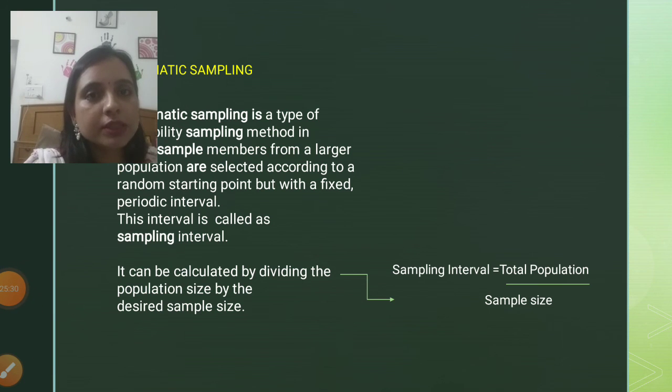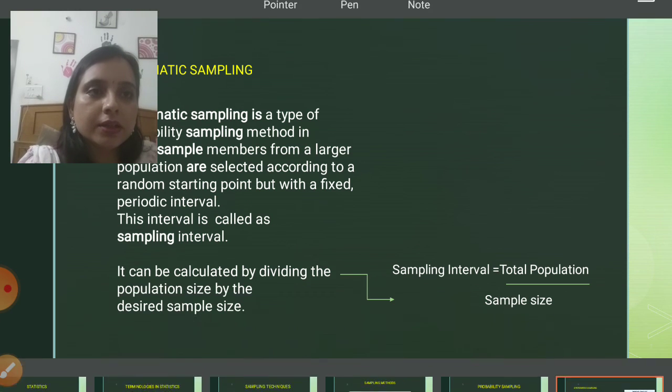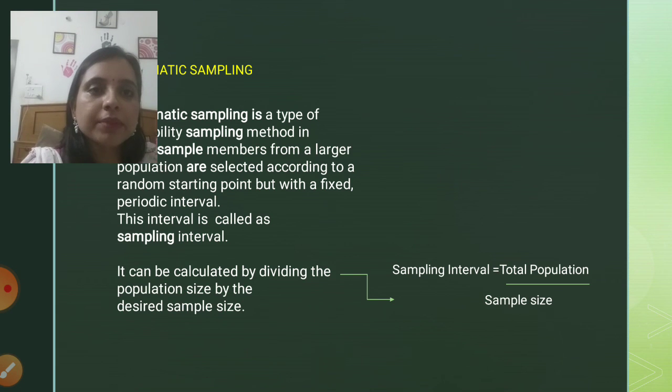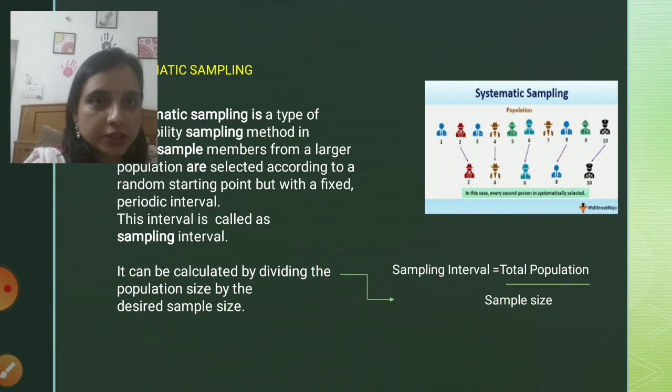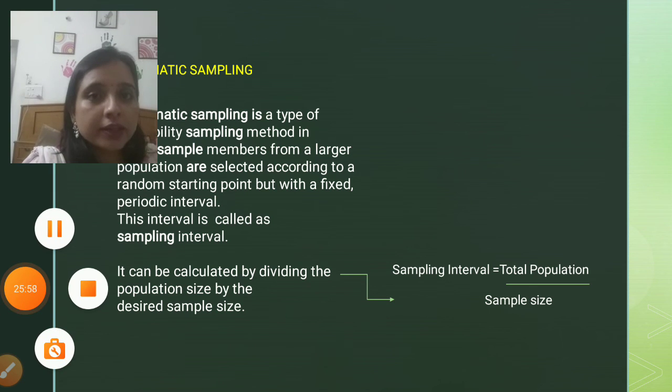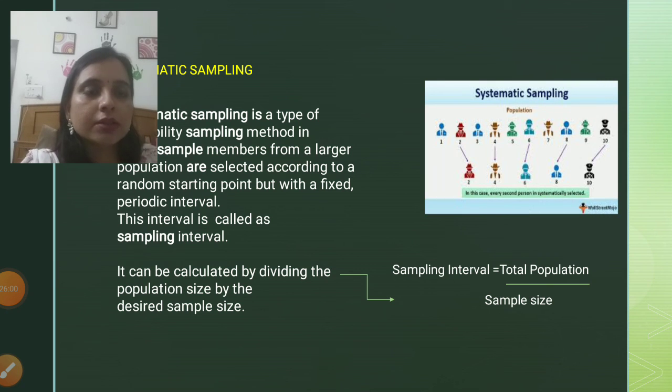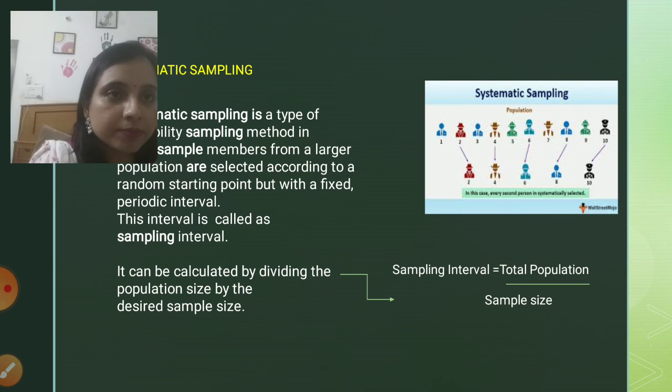If we talk about systematic sampling, it is a sampling method which retrieves a sample from a larger population. You can define it as a type of sampling method in which sample members from a larger population are selected according to a random starting point, but with a fixed interval. Interval means, you can refer to this diagram of systematic sampling.